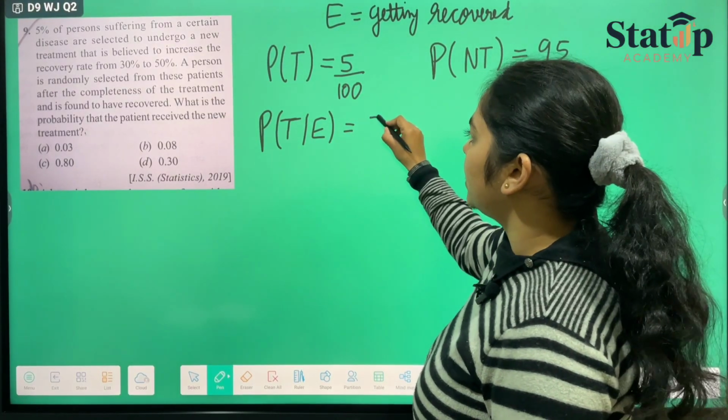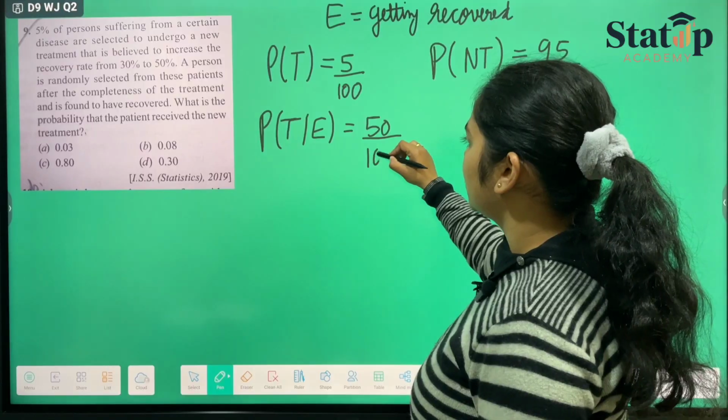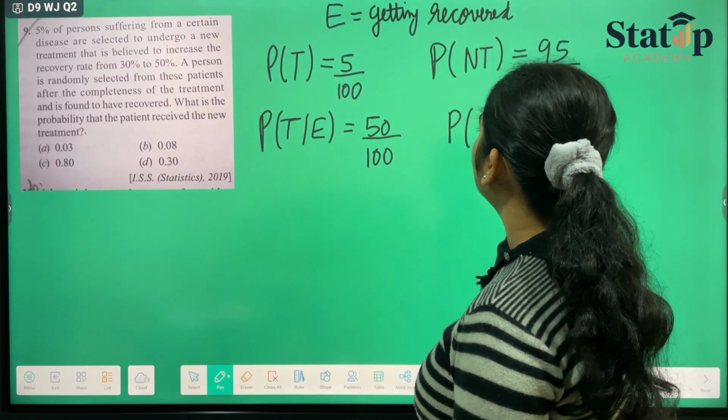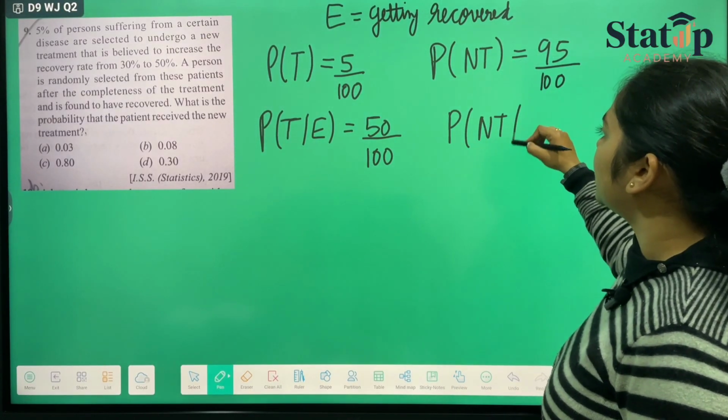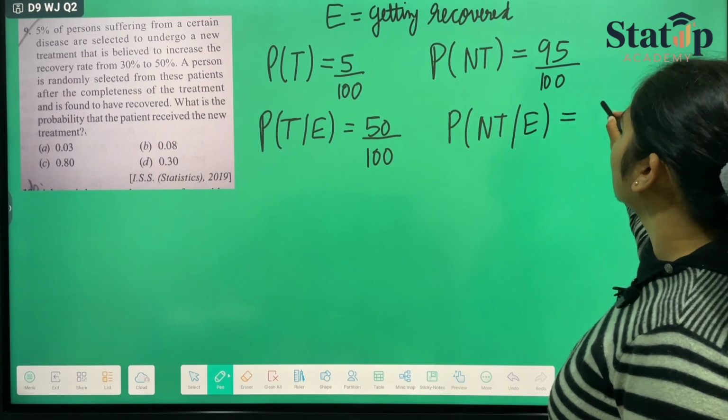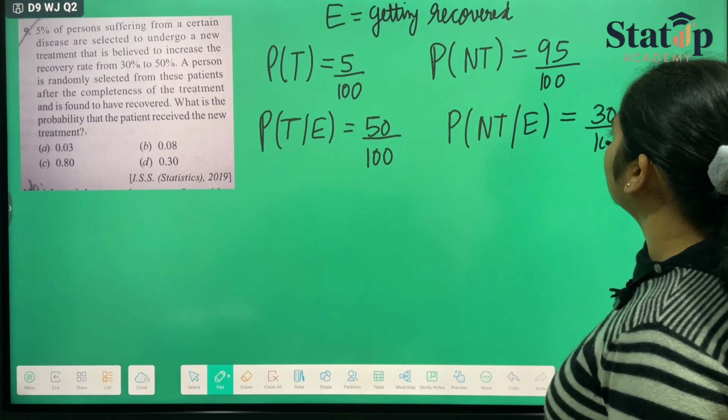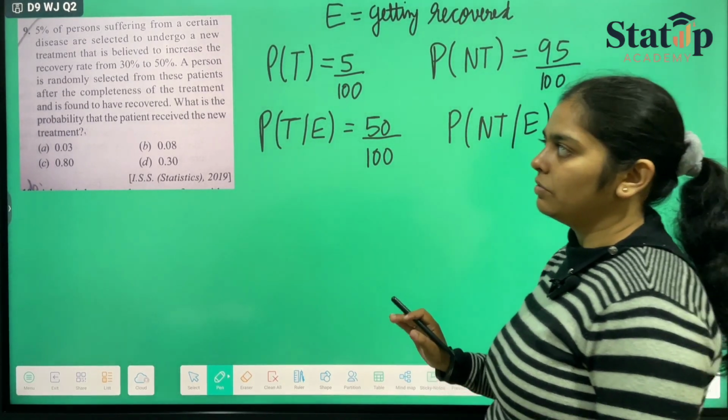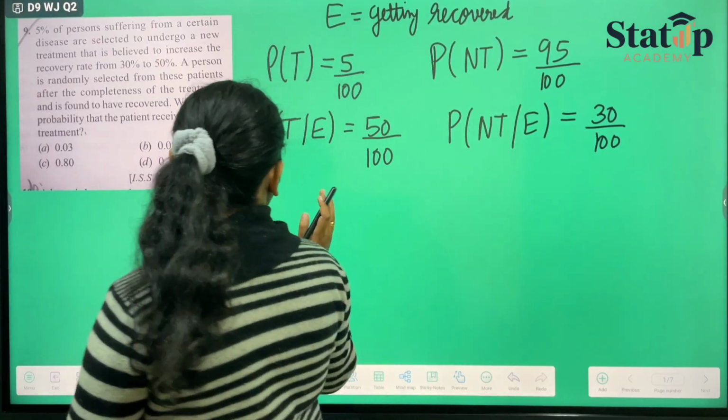When the treatment is there, it will be 50%. And the probability that the person was not treated but got recovered is 30%. They have given that in the question. Just the language is difficult. The question is the same only.